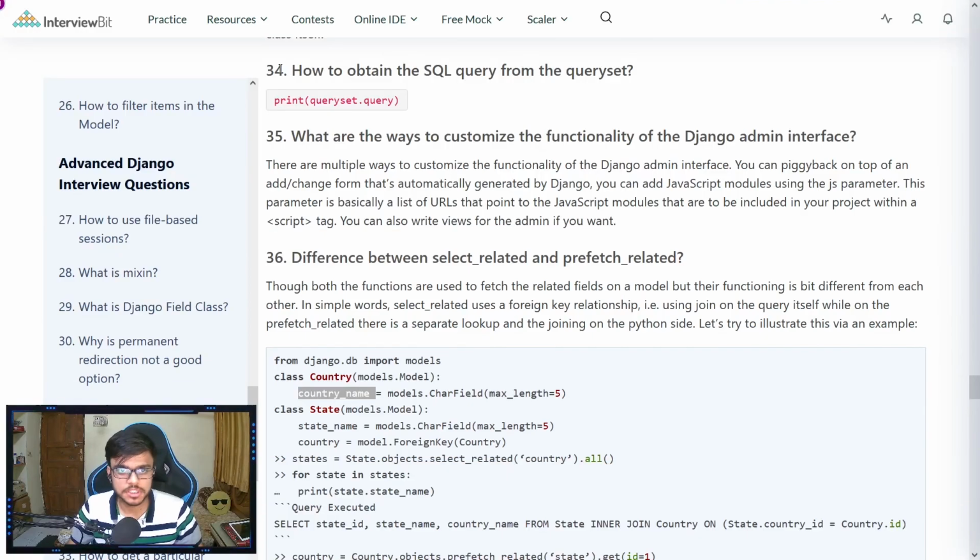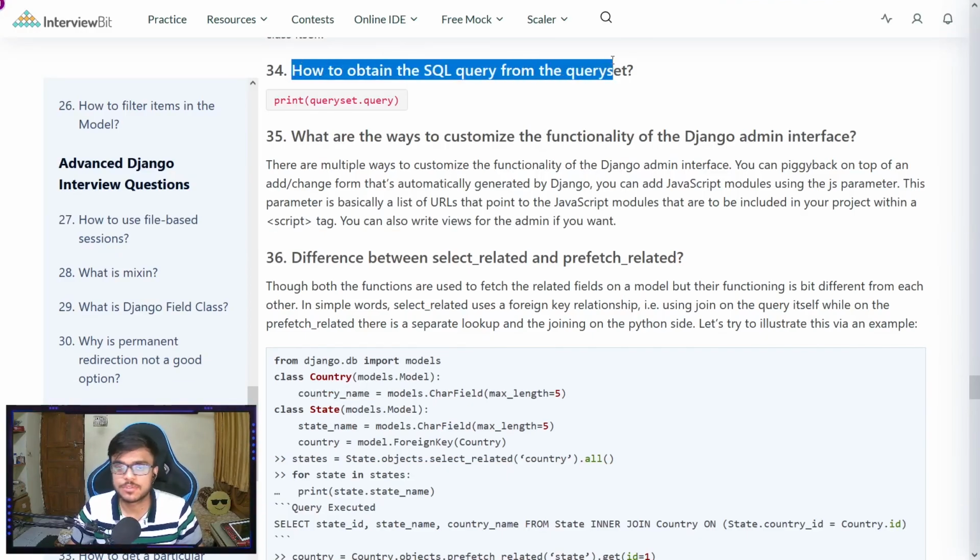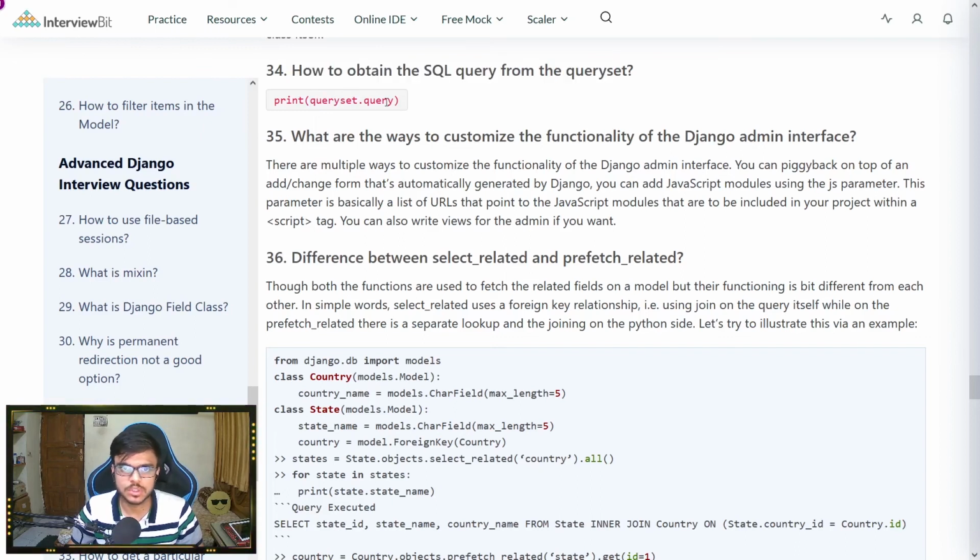Moving on to question number 34, how to obtain the SQL query from the query set? We just use queryset.query, and if we print that, we can see it in the console.